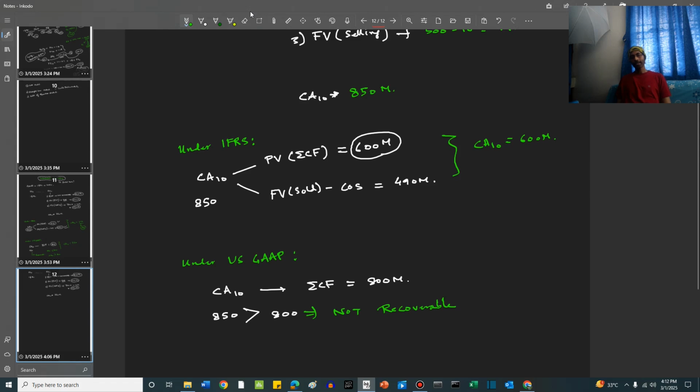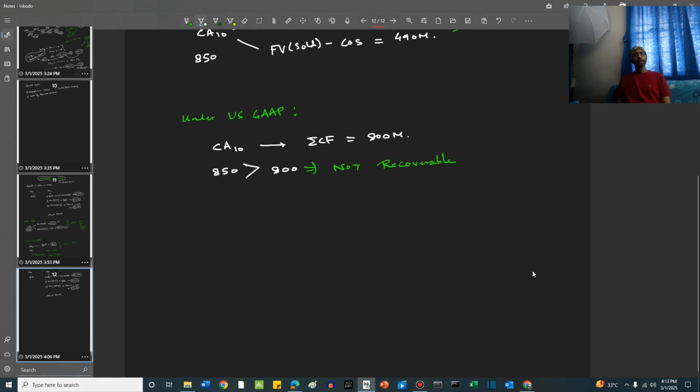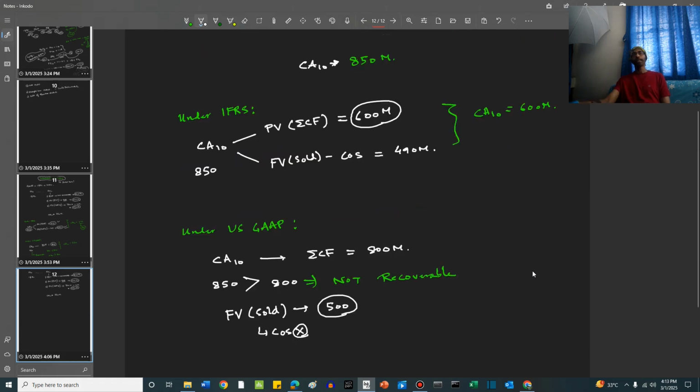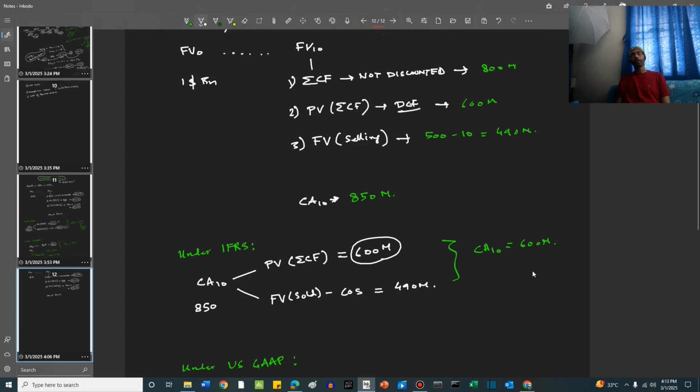So US GAAP says that this asset is not recoverable. So what it does now is it checks the fair value when the asset is sold. This is equal to 500 million. Remember, friends, it only takes into account the fair value when sold. It does not take into account the cost of sales. It just takes into account the fair value of the asset when sold. This is 500, right?